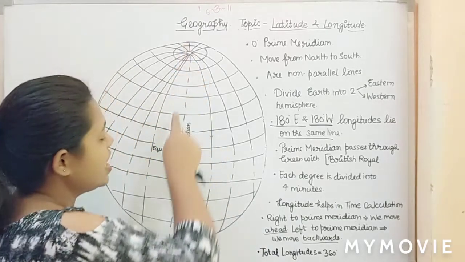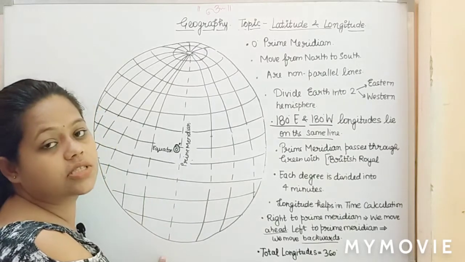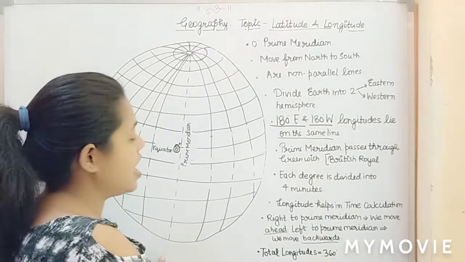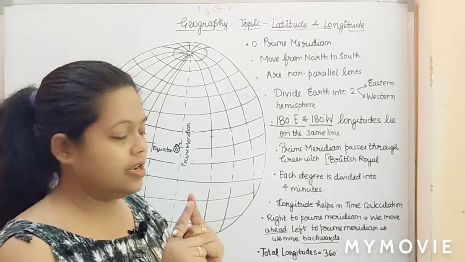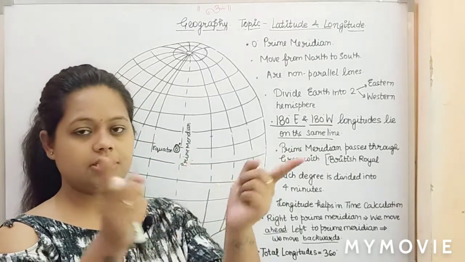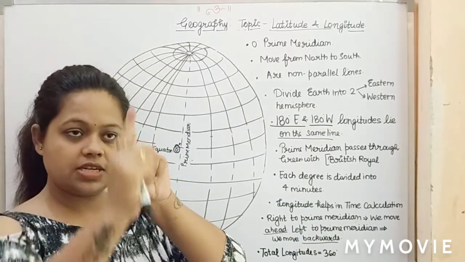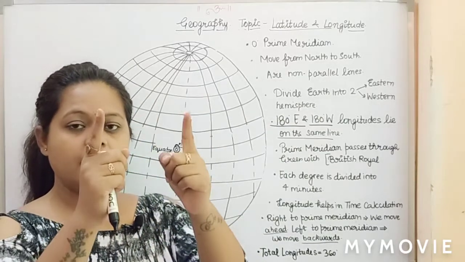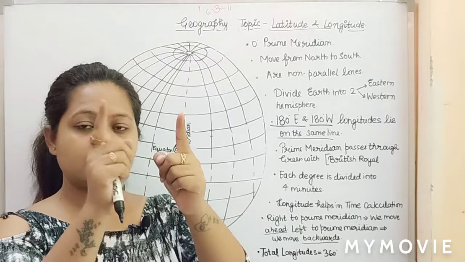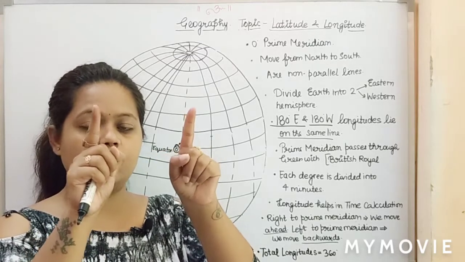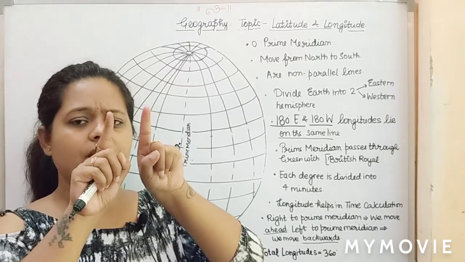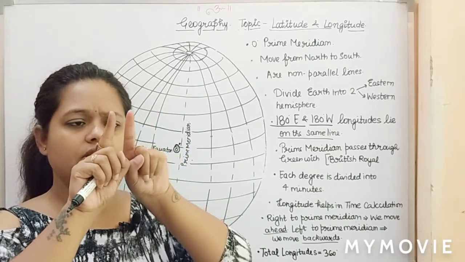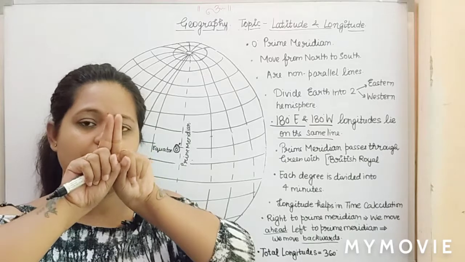Just as we have 0° as your starting line, in the same way we have 180° as the finishing line. Because your earth is in circular form, if we start from 0° and move this side 1° east and 1° west, 2° east and 2° west, 90° maybe, and then 110, 120, 130, 140, 150, 160, 170 and 180.